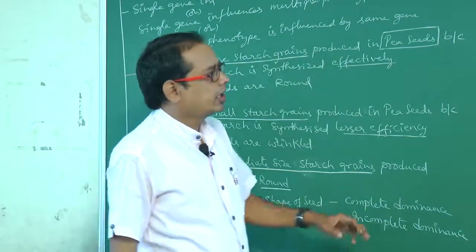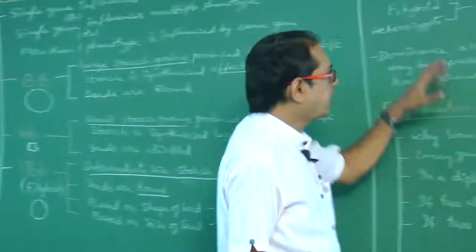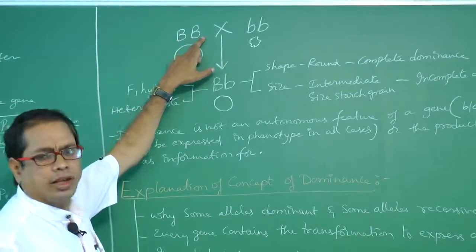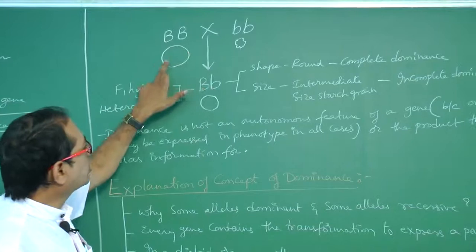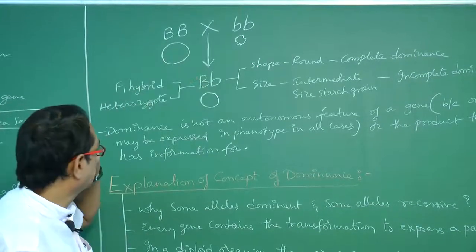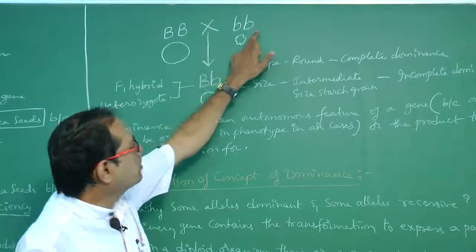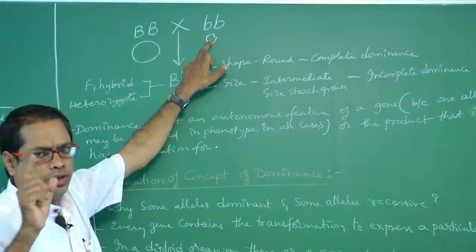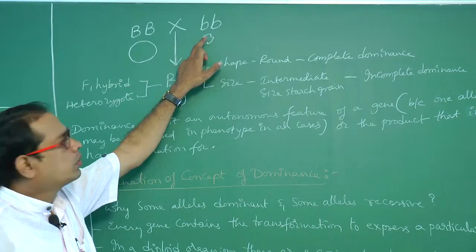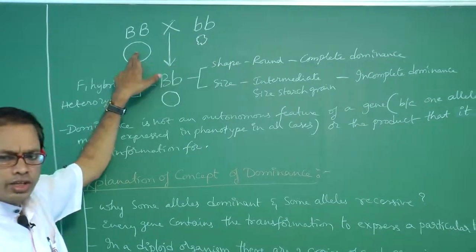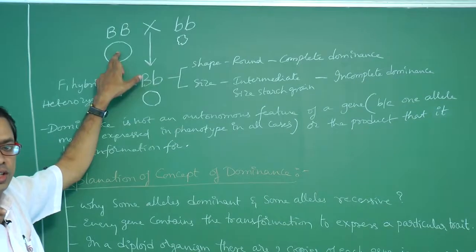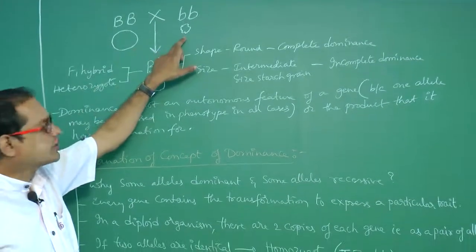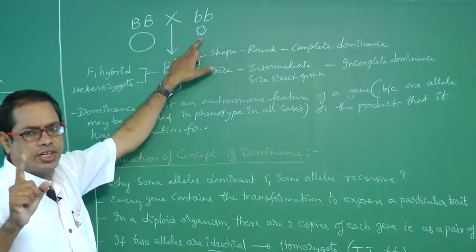Right. Let us explain with a diagram in detail. See, this is capital B. Large starch grains are produced. Small b means small starch grains are produced. Why are large starch grains produced here? Starch synthesis is more effective. Here starch synthesis is less efficient.